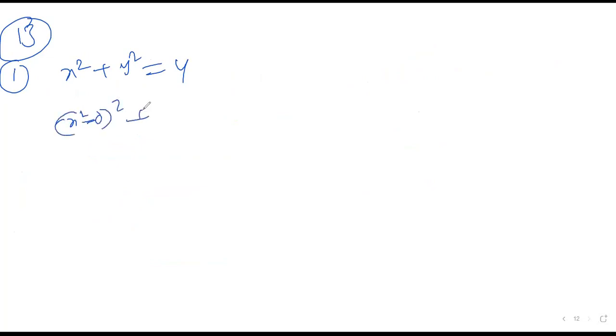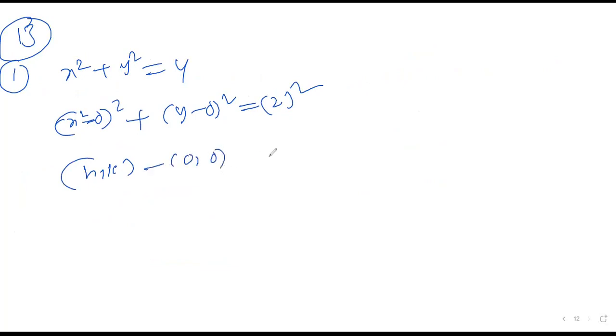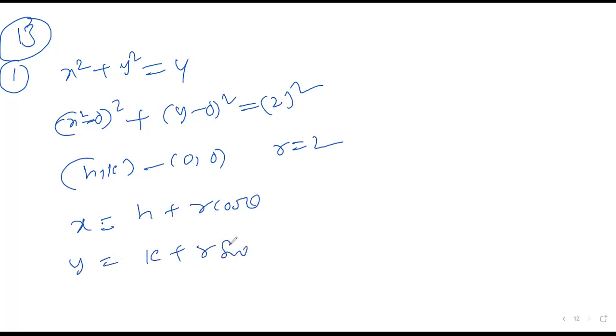Now go to question number 13 in the first bit. They mention the equation x square plus y square is equal to 4. Feel free, the equation is very simple. You can write it as (x minus 0) whole square plus (y minus 0) whole square equal to 2 square, which is 4. So the center h comma k is directly 0 comma 0, and the radius r is equal to 2. We know the parametric equations: x is equal to h plus r cos theta, y is equal to k plus r sin theta. So just write the answer directly: x is equal to 0 plus 2 cos theta, y is equal to 0 plus 2 sin theta.